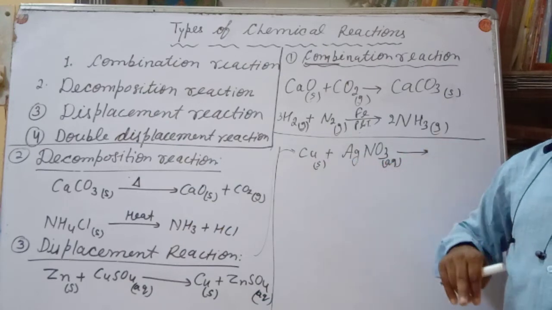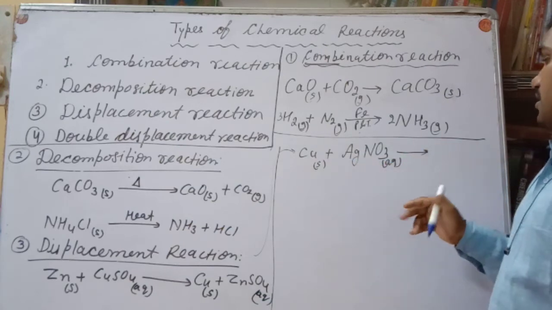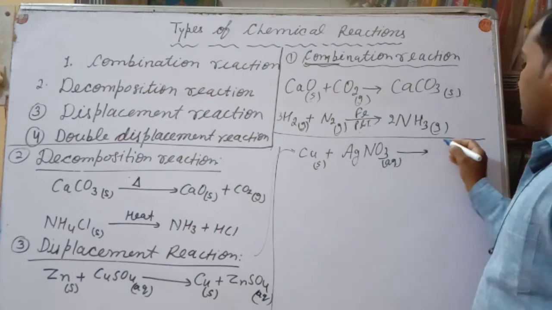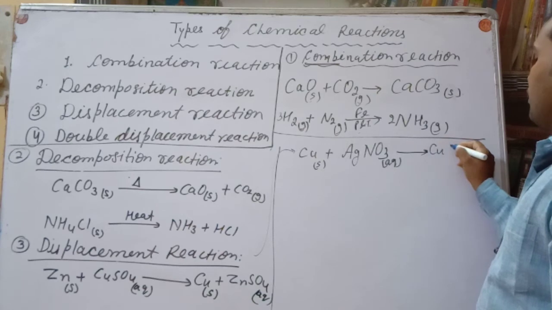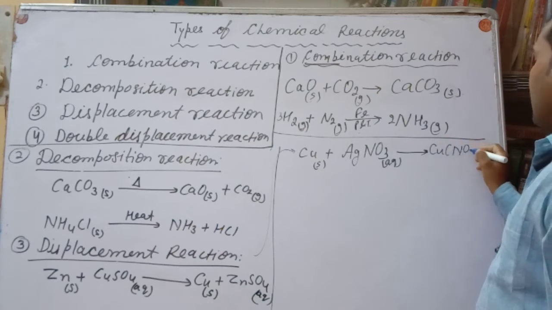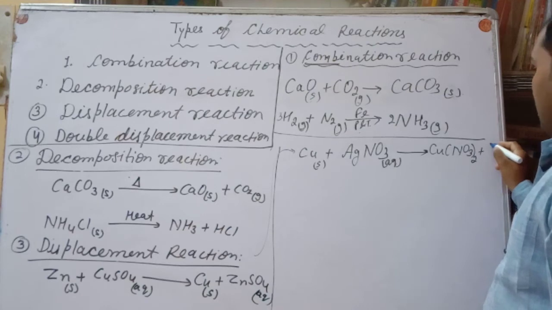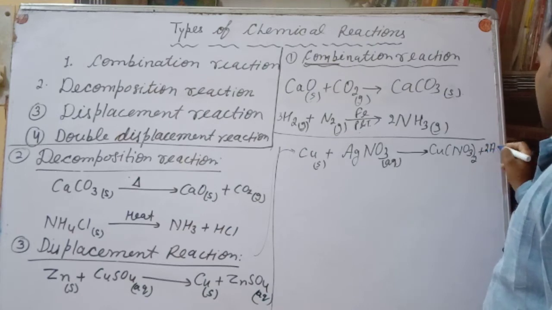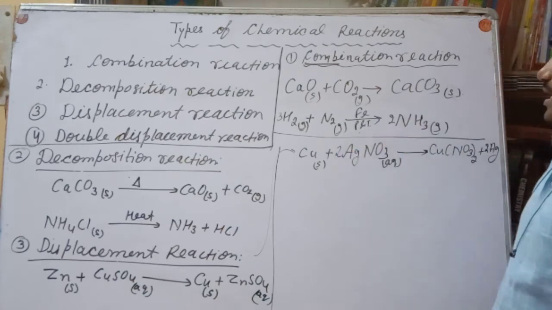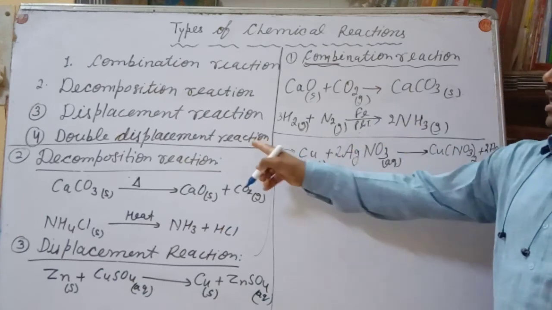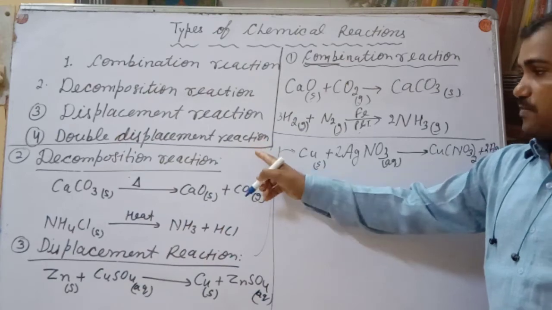You will learn about it from the reactivity series. So after the chemical reaction, copper will replace the Ag and you will get Cu(NO3)2 plus 2Ag. Now this is balanced. Understood, my dear?